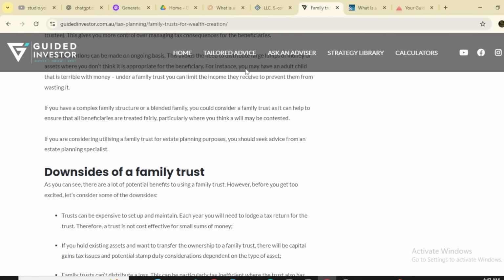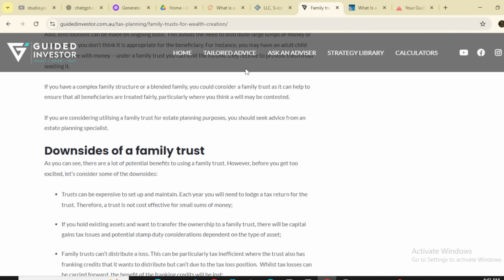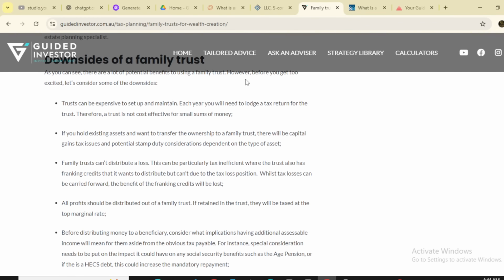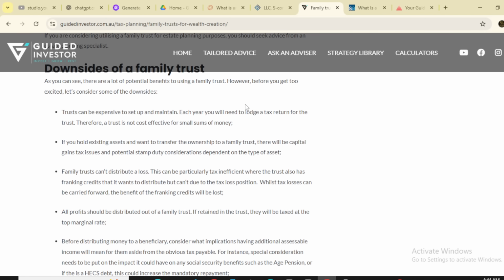If you have a complex family structure or a blended family, you could consider a family trust, as it can help to ensure that all the beneficiaries are treated fairly, particularly where you think a will may be contested. If you are considering utilizing a family trust for estate planning purposes, you should seek advice from an estate planning specialist.